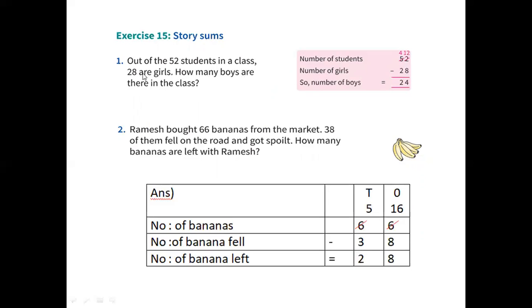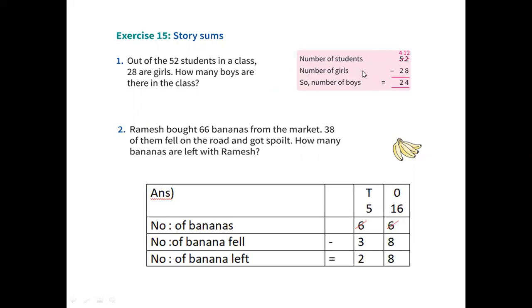Girls alone 28 they have given. What are the boys, you have to see. So what you have to do, you have to subtract only from the total number, only boys you have to find out. That means it is subtraction. Number of students 52.